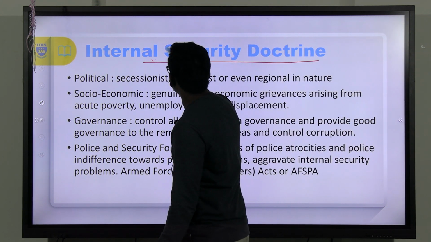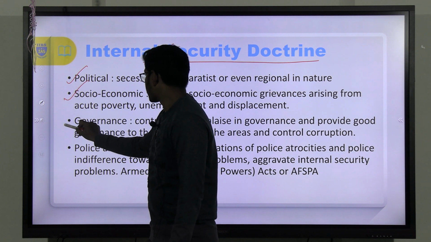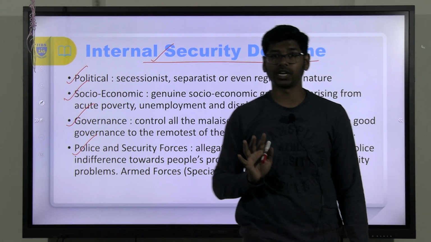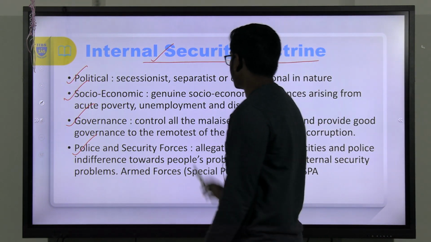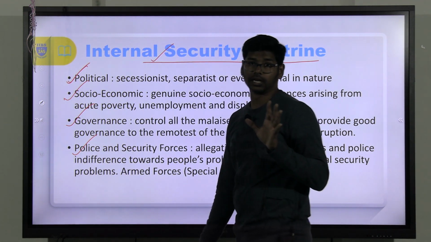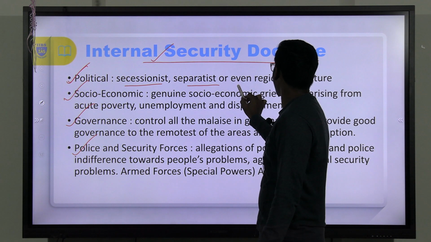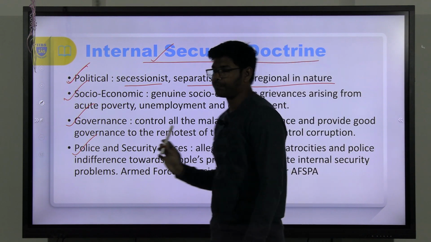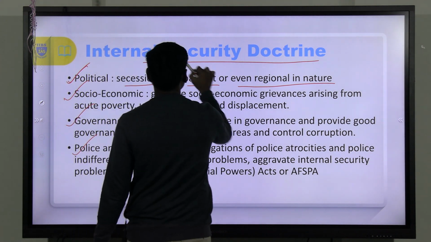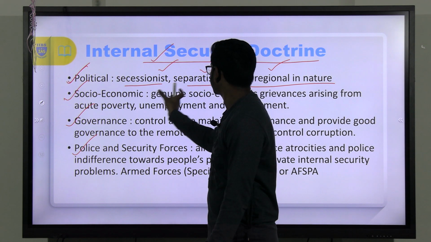These internal security threats can be classified into political, socio-economic, governance related, and police and security related. So these are the four classifications we can have. The very first thing, the political. When you are talking about the political doctrine India has, it can be secessionist, separatist, or even regional in nature. So what is this secessionist or separatist?